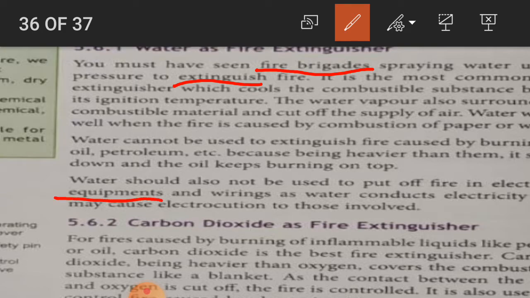Equipment means appliance or instrument, and you have to underline electrocution. Electrocution means the injury of someone by electric shock.